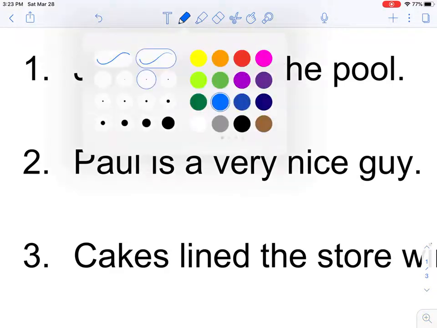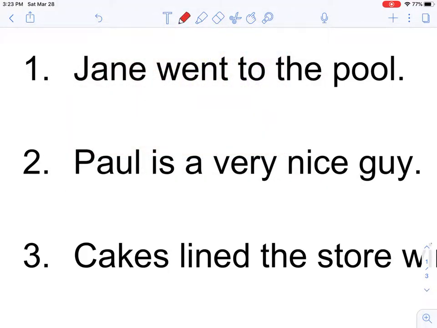Jane went to the pool. Can I identify an action word or a state of being? Yes. Went. That's what this person did. Ask myself, who or what went? Jane went. That makes Jane the subject, and went is my predicate.